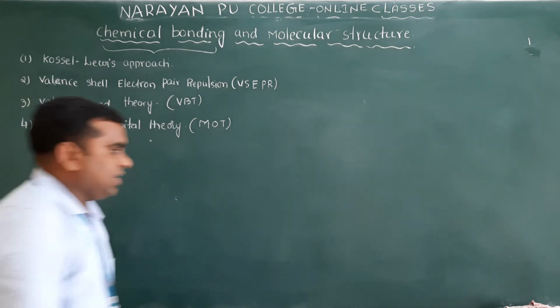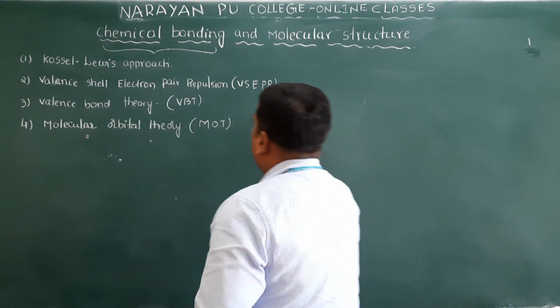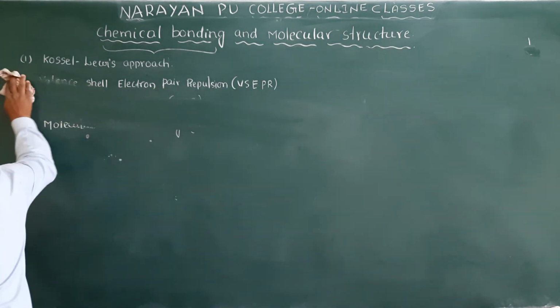The first one is the Kossel-Lewis approach.